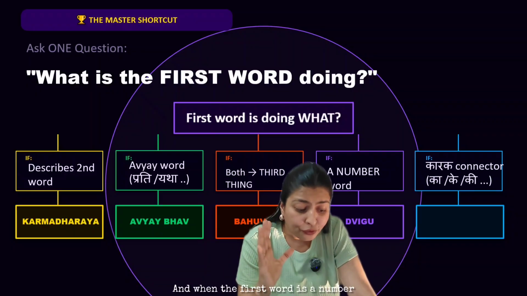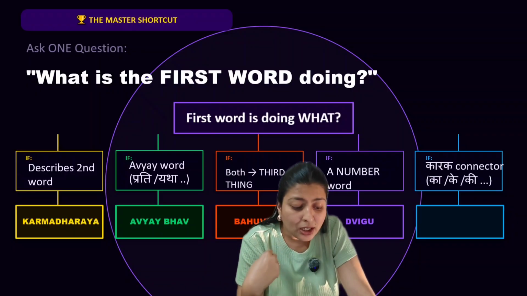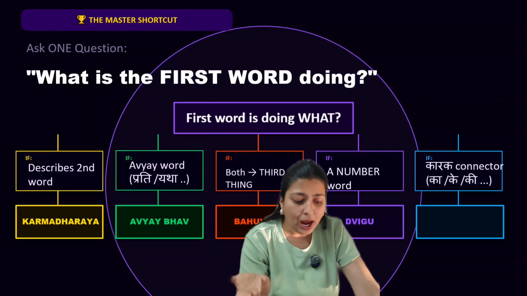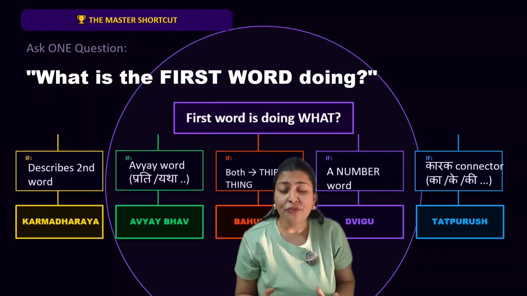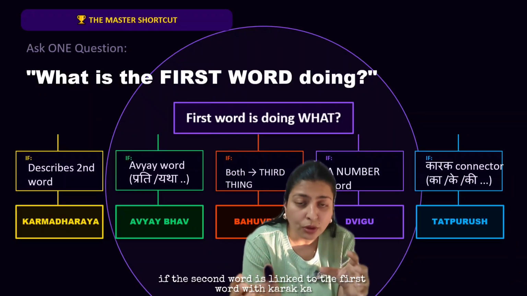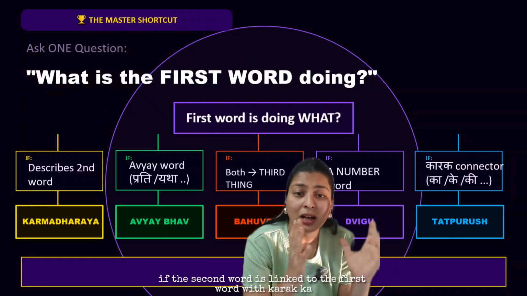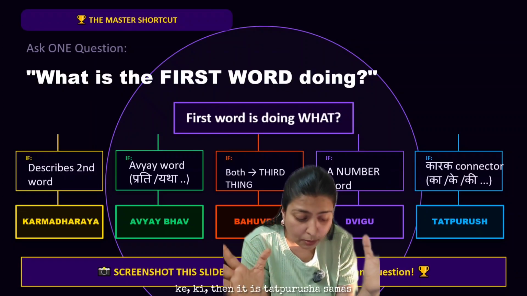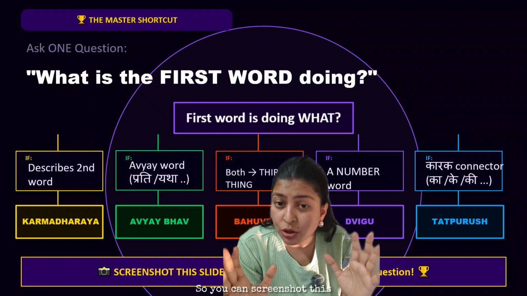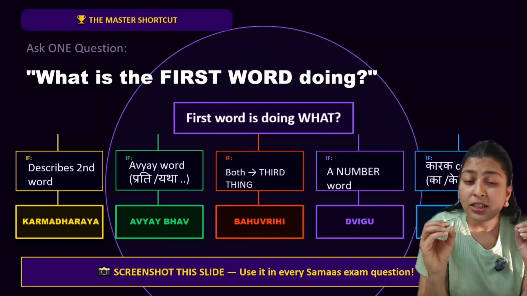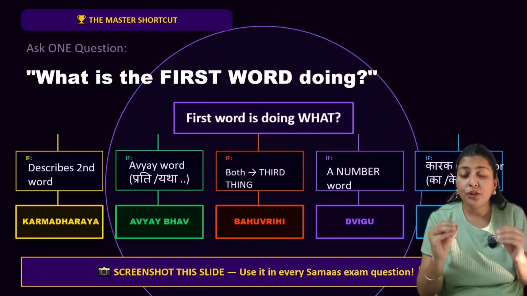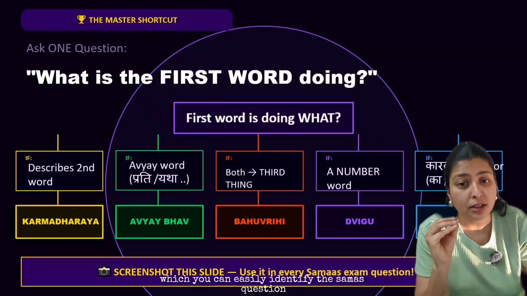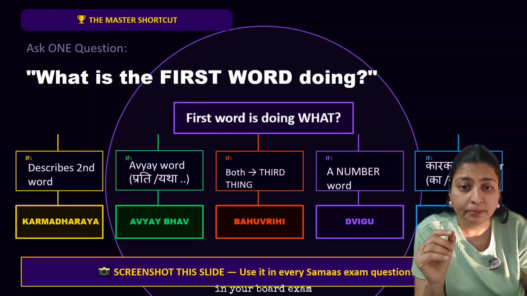And when the first word is a number, it is Dvigu Samas. And if the second word is linked to the first word with karak, ka, ke, ki, then it is Tatpurush Samas. So you can screenshot this and save it in your files. This is the easiest formula by which you can easily identify the Samas question in your board exam.